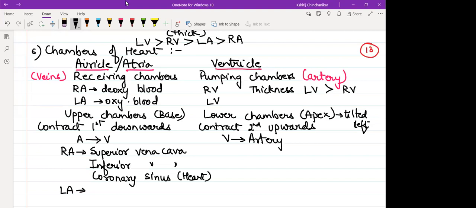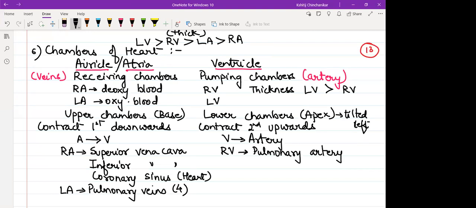Left atrium, which blood vessels open there? Pulmonary veins open over there. And we have two pairs, yani ki total 4 pulmonary veins. Similarly, the right ventricle, associated with it is pulmonary artery, which will take the deoxygenated blood to the lungs for oxygenation. Left ventricle is associated with our aorta. Is everyone clear with the chambers of the heart? Just copy this.